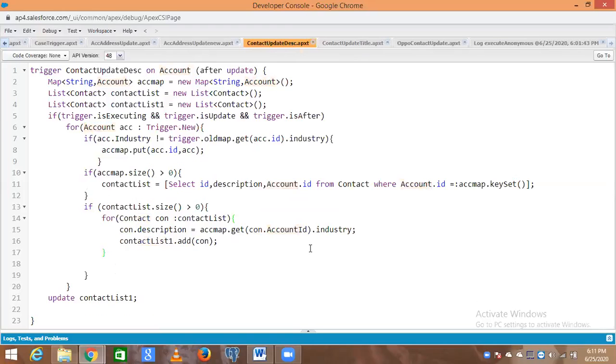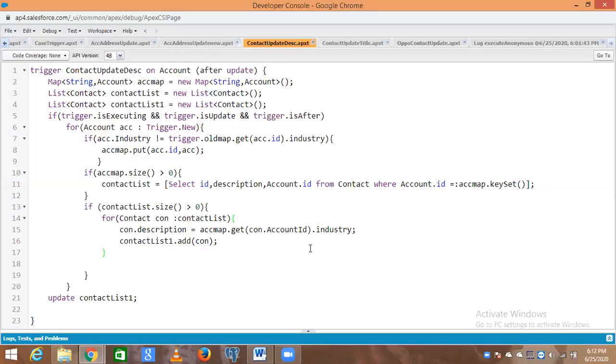Go to this particular trigger, contact update description here. Now see here. Just imagine at line number 6 is the same loop which we have already written. Now this line number 7 is our else if condition: else if the trigger dot is update and opp dot stage name equal close lost.